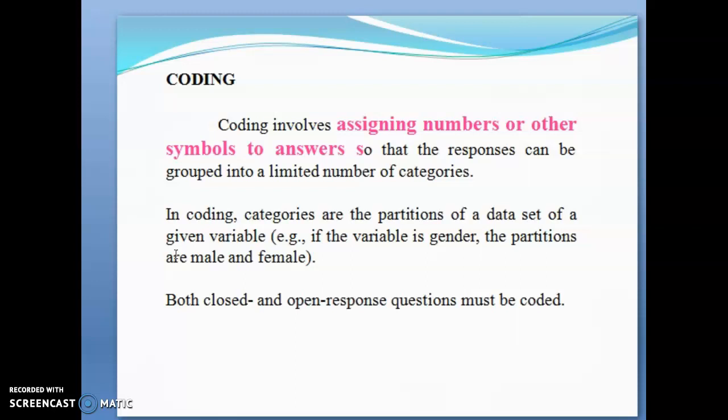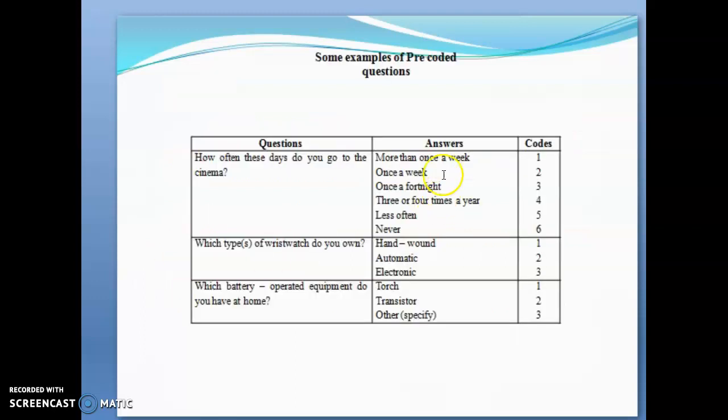Okay. So both closed and open response questions must be coded here. These are some examples of a pre-coded question. This is the question, the answer, and how it is codified. How often these days do you go to the cinema? You can give it in scales: more than once a week as 1, once a week as 2, once a fortnight as 3, three or four times a year as 4, less often as 5, and never as 6. So this is how we can codify the respondents' answers.